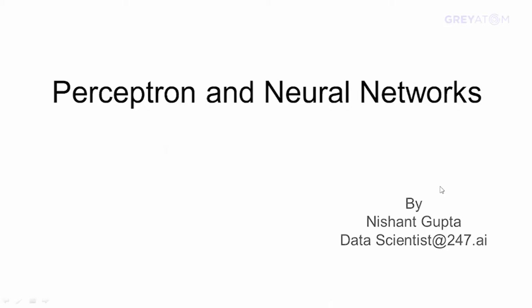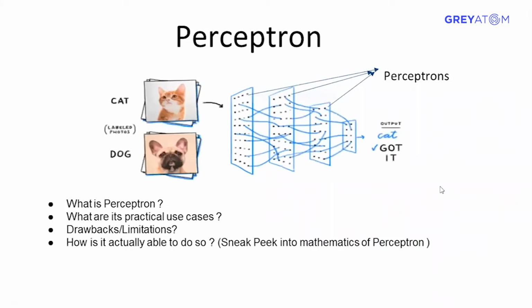Here's Nishant. So hi guys, welcome to the session. Today I will be covering the concepts of perceptron and neural network. Let's see what perceptron is all about. Perceptron is nothing but a classifier. So what is a classifier? A classifier is something like, for example, I give the machine some examples of cat or dog, so it will be able to classify a new example into whether it is a cat or a dog. So how do we do it?